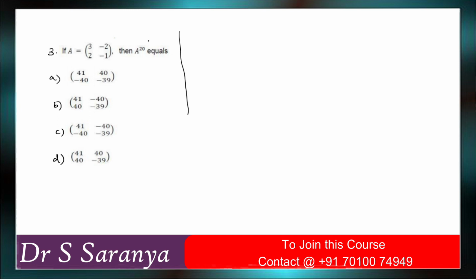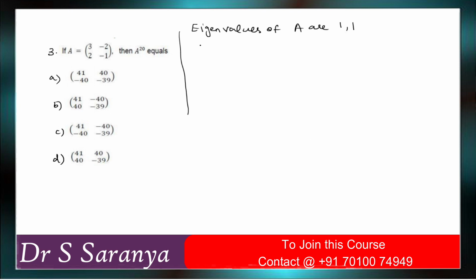Otherwise, the eigenvalues of A are 1 and 1, correct? Eigenvalues of A are 1 and 1, okay? Based on this also you can conclude that.